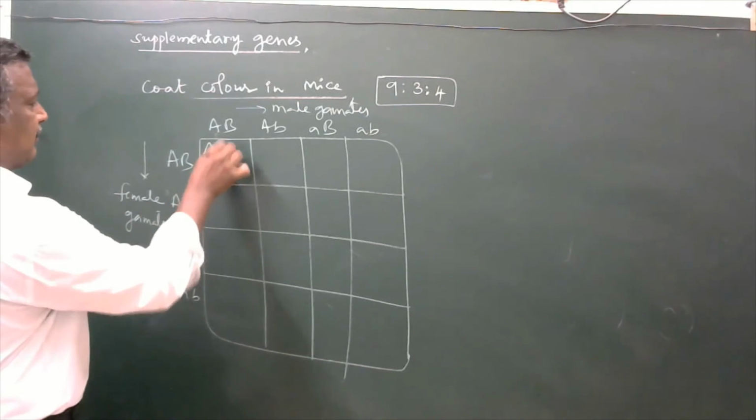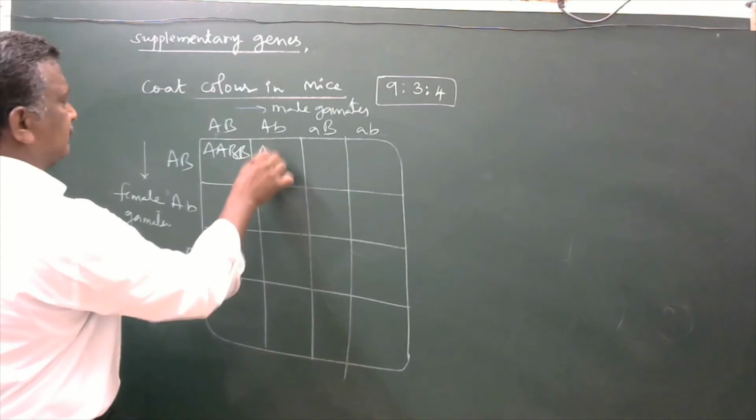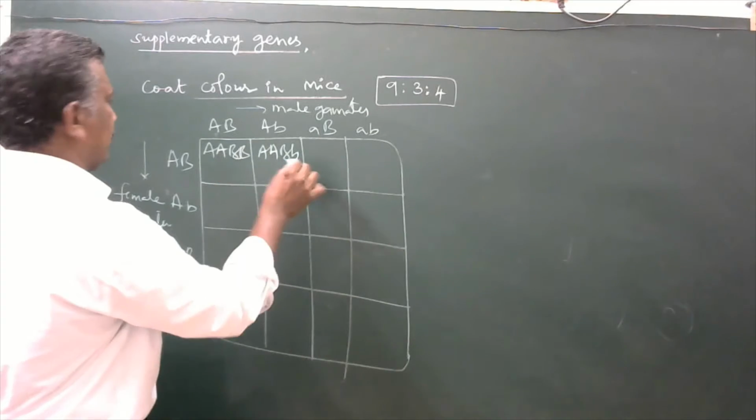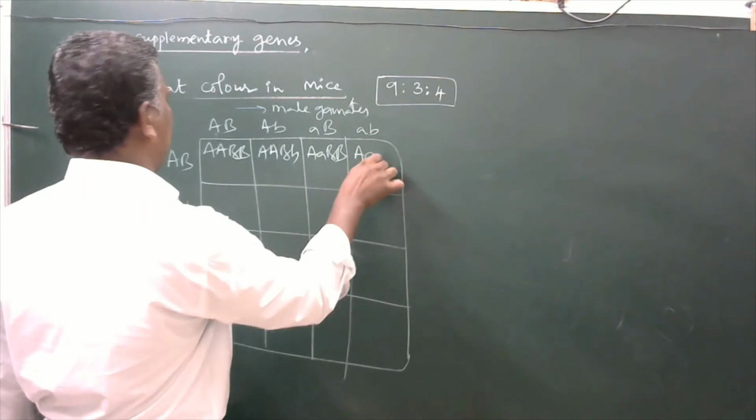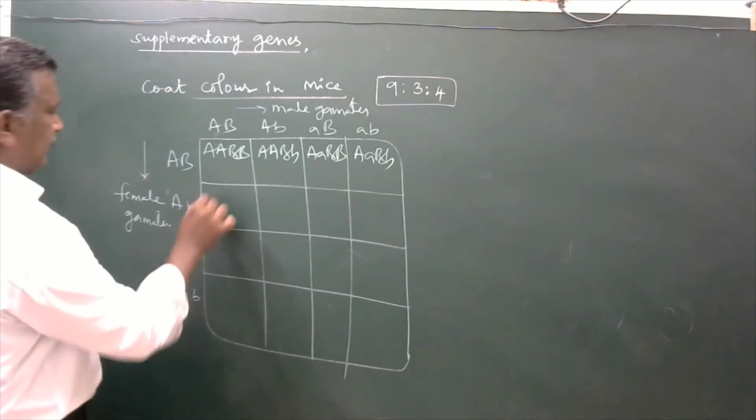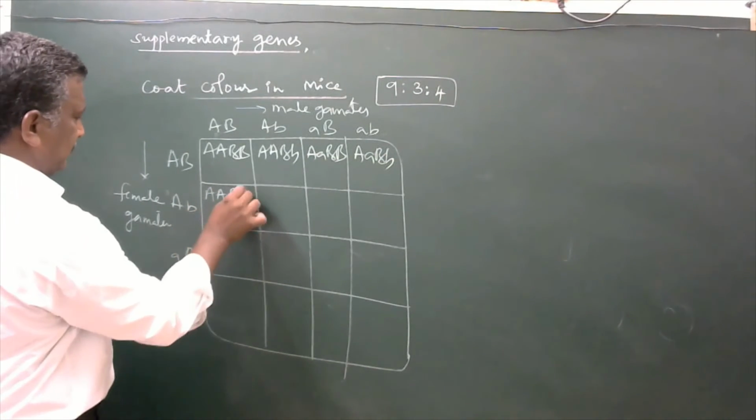So this one, capital A, capital A, capital B, capital B. Here is capital A, capital A, capital B, small b.